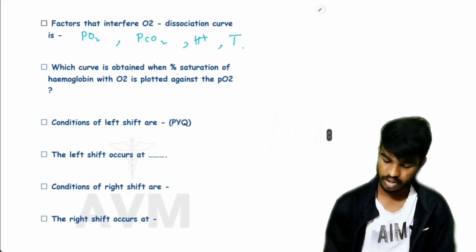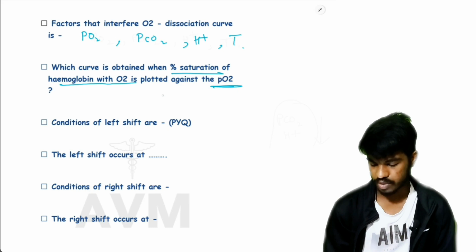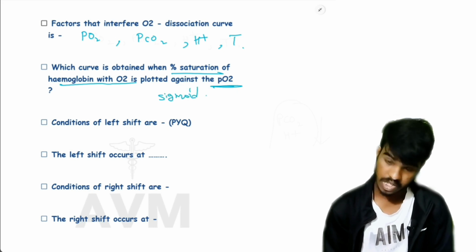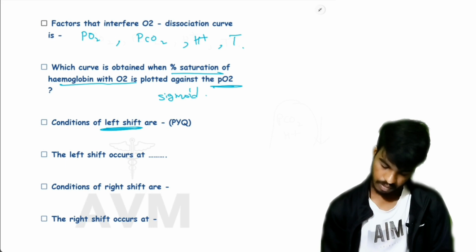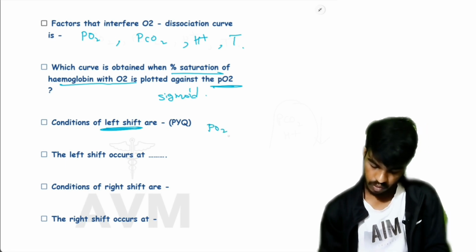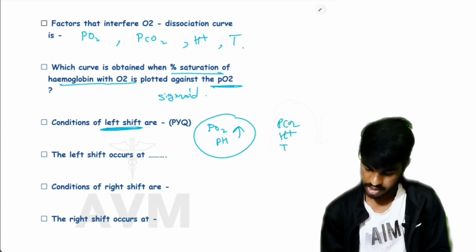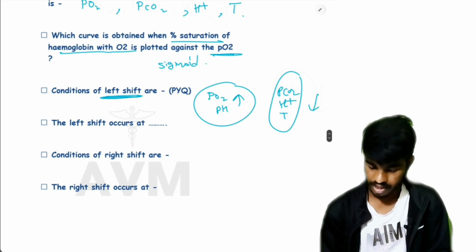Which curve is obtained when percentage of saturation of hemoglobin with O2 is plotted against PO2? The curve is a sigmoid curve. Conditions for left shift are PO2 and pH higher, PCO2, H plus and temperature lower, and left shift occurs at lungs.